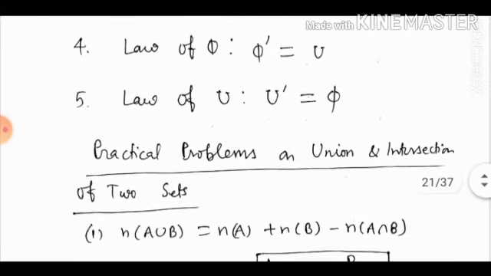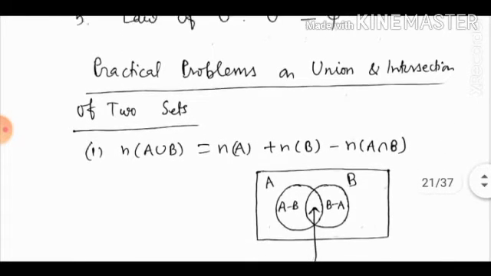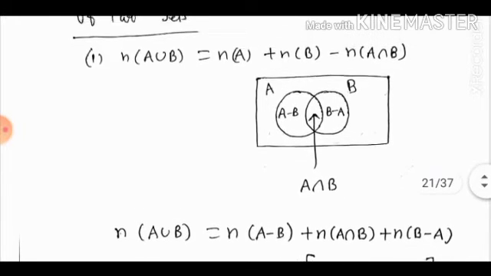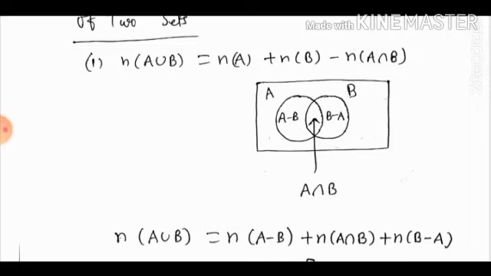Now practical problems on union and intersection of two sets. Here there is a formula. The formula is n(A union B) is equal to n(A) plus n(B) minus n(A intersection B). From the diagram you see that A minus B, A intersection B and B minus A are mutually disjoint.